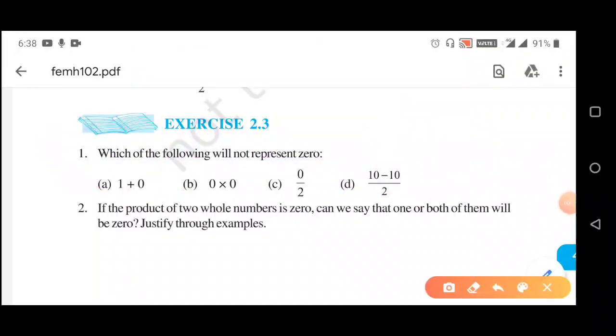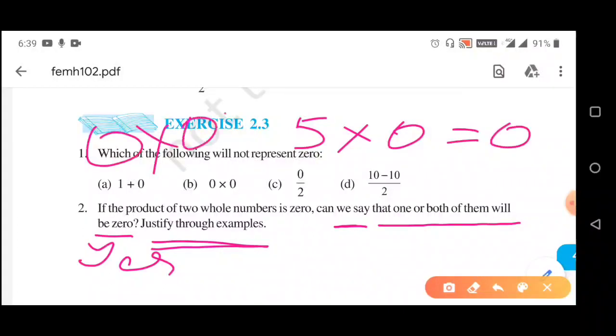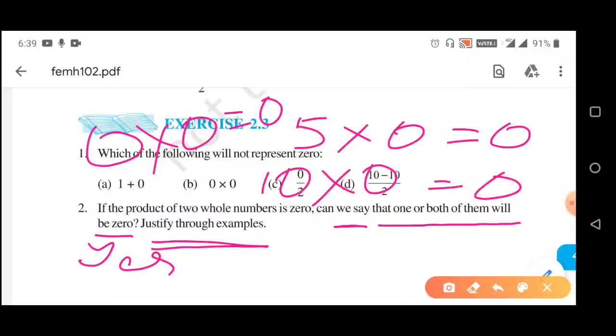So we can say yes, one or both of them will be 0. And to justify through example, you can give these two examples: 5 into 0 is equal to 0, 0 into 0 is equal to 0, suppose 10 into 0 is equal to 0. So this is question number 2.